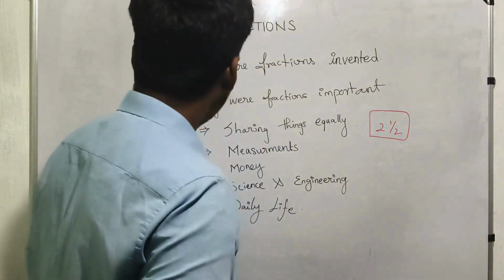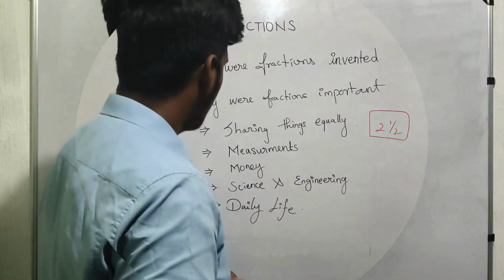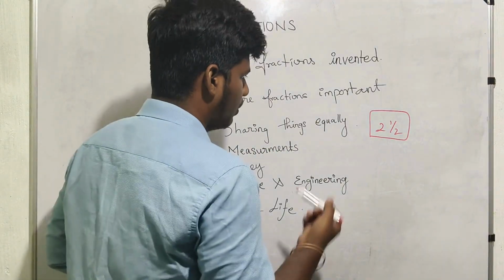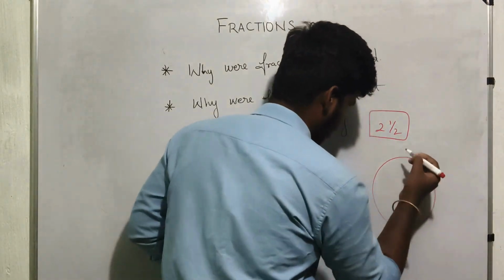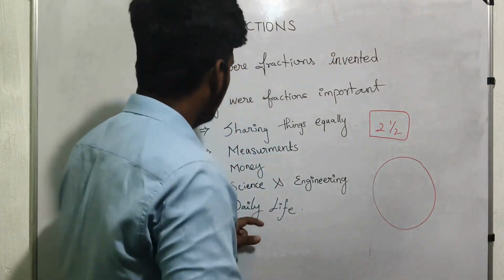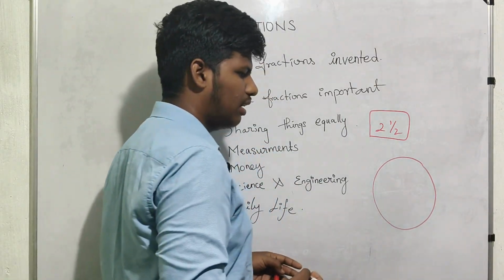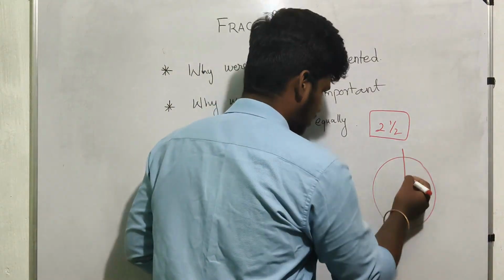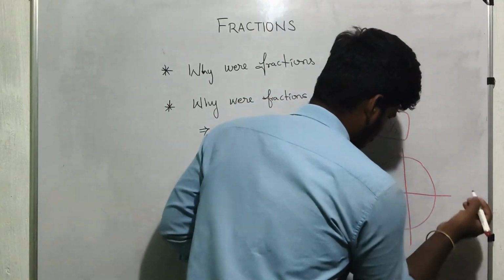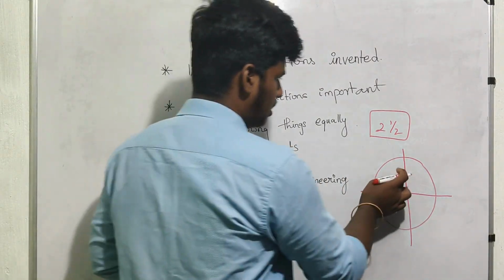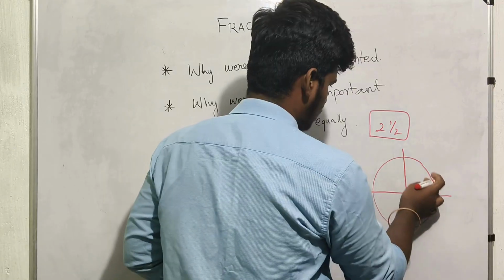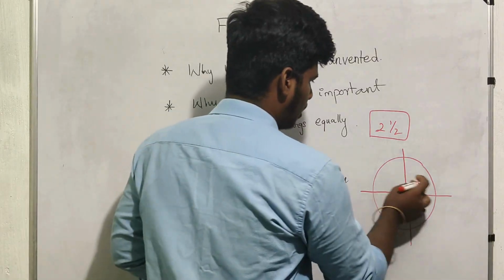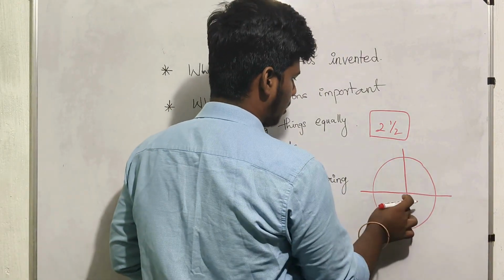Now see why fractions are very important. Sharing things equally. For example, we take one pizza. Consider this as a pizza. If you have three or four friends, you want to split this into four parts. So I split it into four parts. This is one slice of pizza, this is one slice of pizza, and this is another slice of pizza. So I equally split it into four parts.